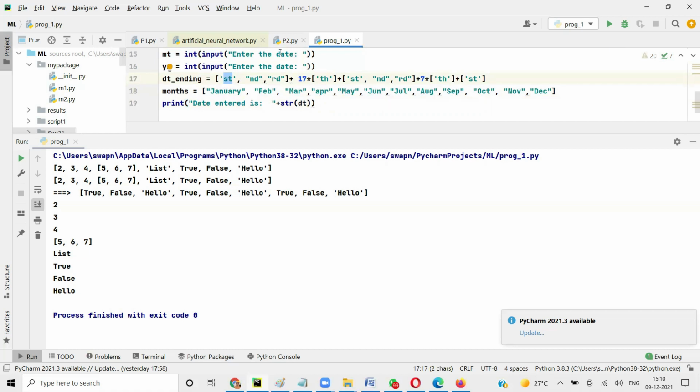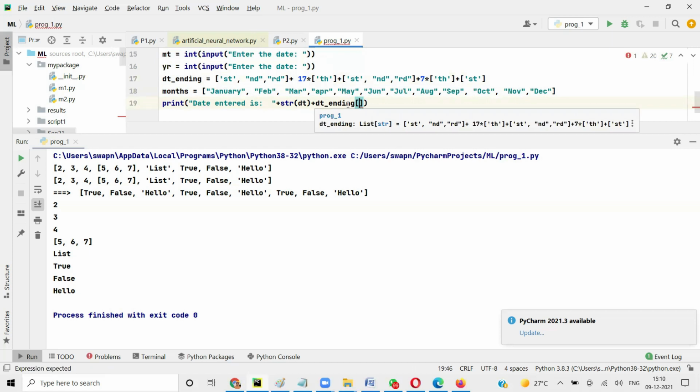So I want the ending, right? Here I want to add the date ending. Not all of them, but one particular value. Which value? If the date is 1, I have to enter 0. If the date is 2, I have to enter 2 minus 1. Right?